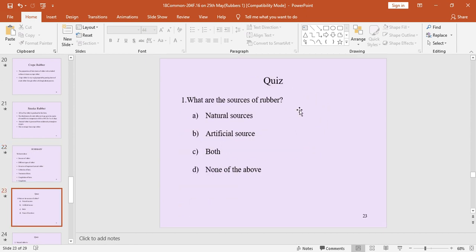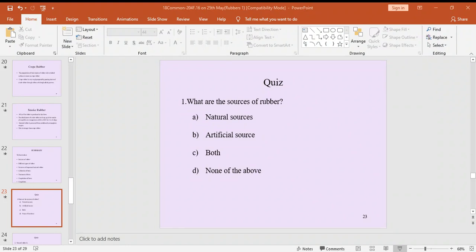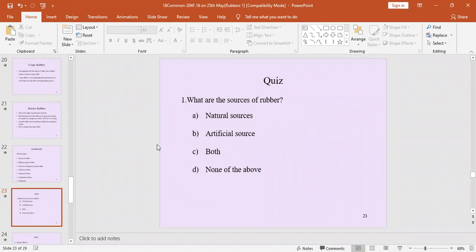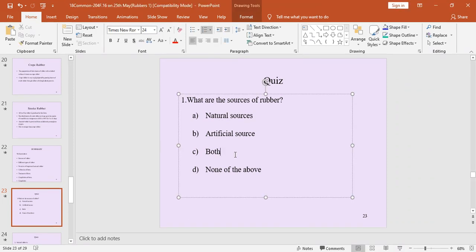Right. Now, quiz time. See these questions and try to answer. First question: what is the source of rubber? A. Natural source. B. Artificial source. C. Both. D. None of the above. Which is the correct answer? Both A and B is the correct answer.